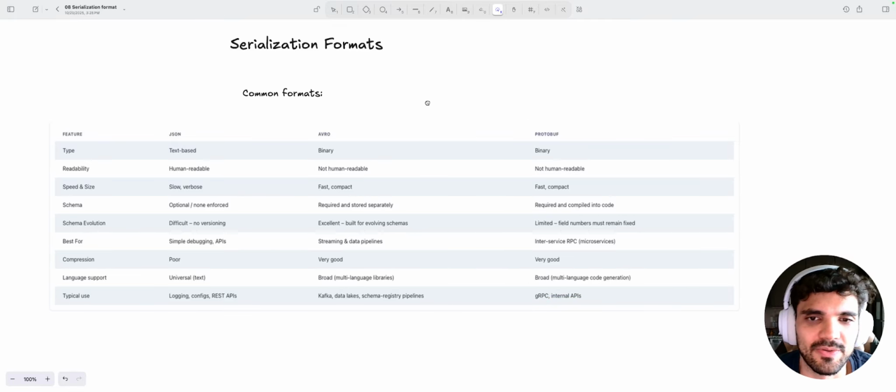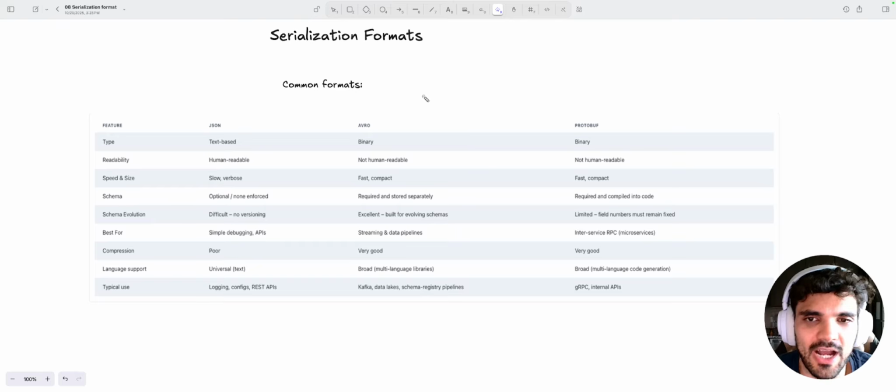Okay, so these are the most common formats for serialization, and what we want to do before fixing the schema drift is make sure that both the producer and the consumers are speaking the same language when they are transmitting that message to the broker and the topic. So when the producer is sending and the consumer is receiving, they are correctly matching the serialization format that has been agreed.